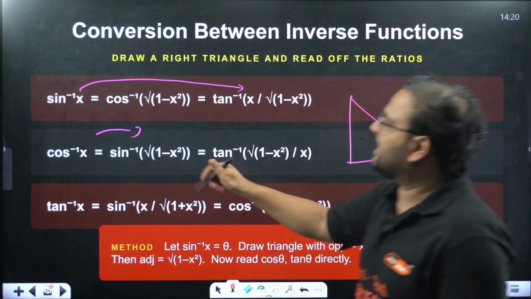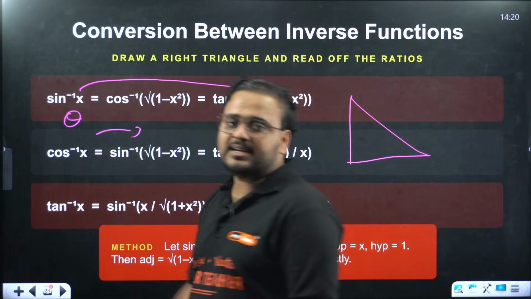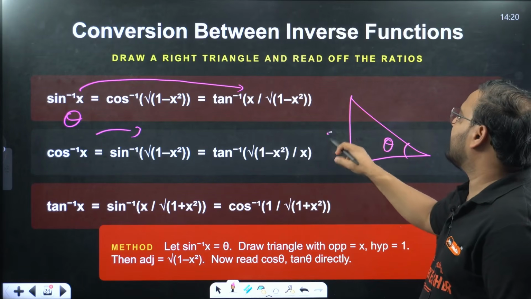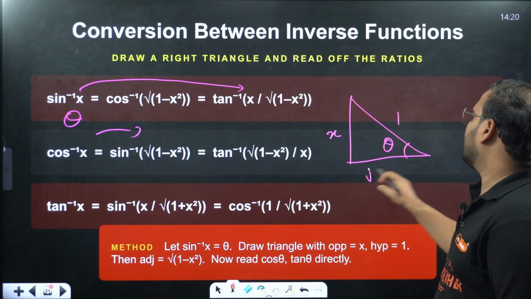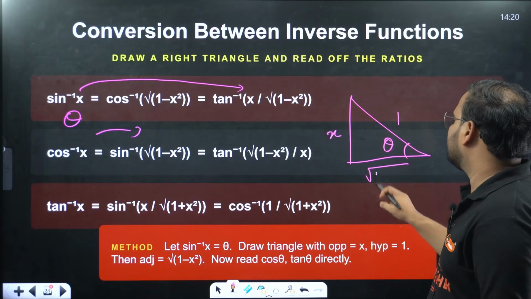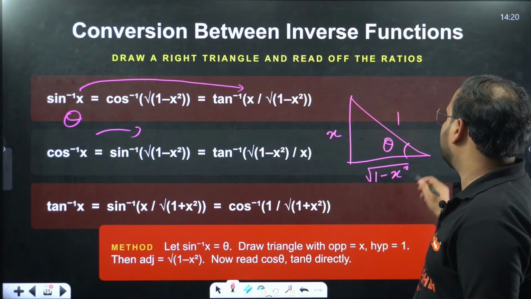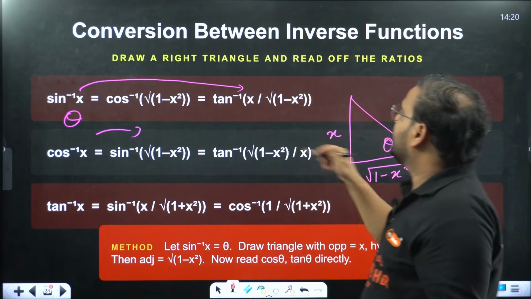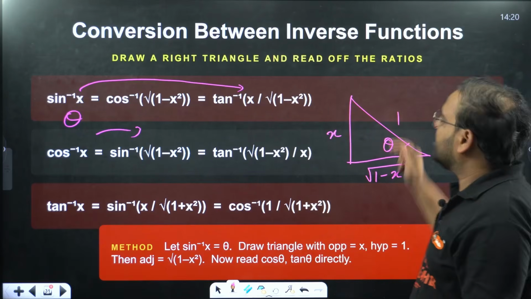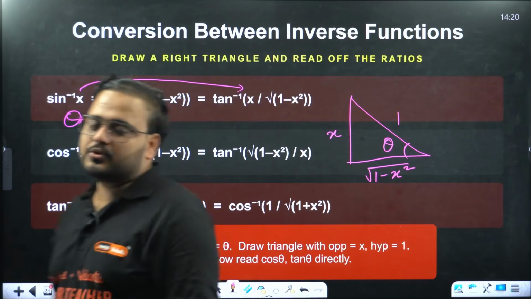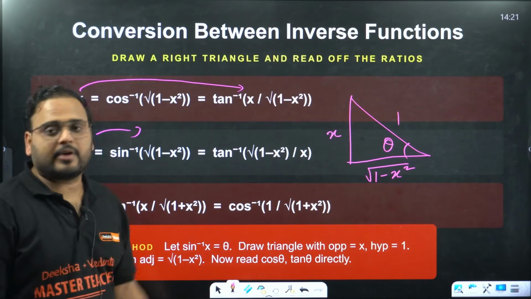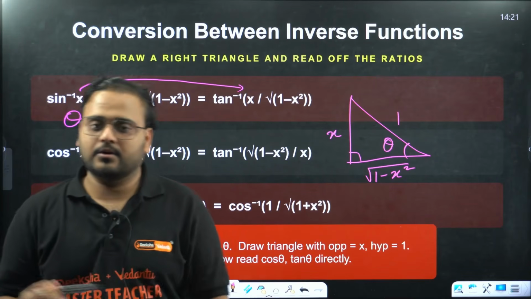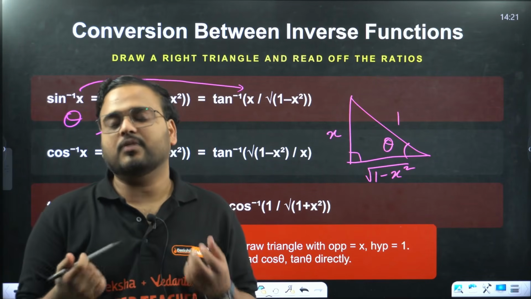For example, if I take sin inverse of x, with output as an angle theta, then this is theta for the right angle triangle. Sin inverse of x means this side will be x, and this is 1. So by Pythagoras theorem, this becomes the square root of 1 minus x square. You can check from here only. You'll get tan theta as what? x upon this. And cos inverse, you're going to be getting this upon 1. So you can simply use the Pythagoras theorem in the right angle triangle to get the conversion, or you can remember the conversions to take that leap of solving the question faster.